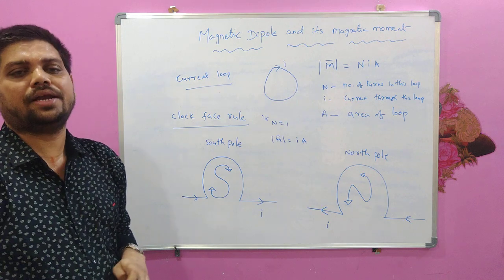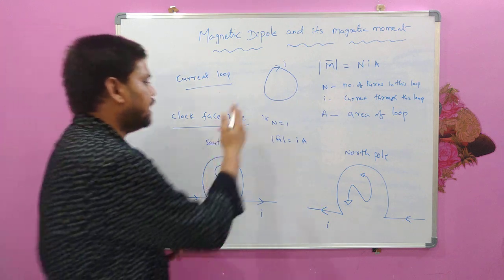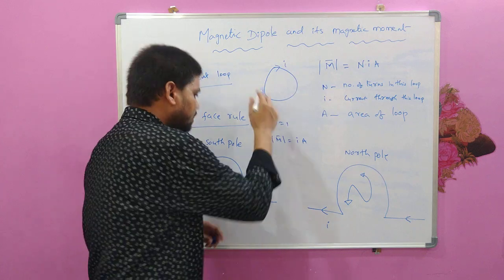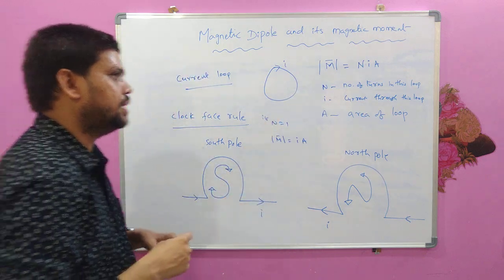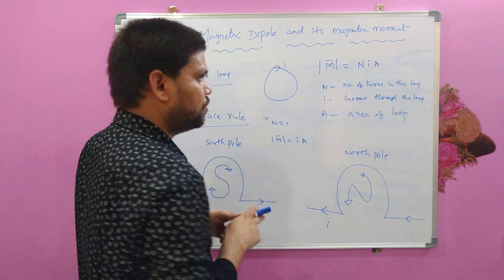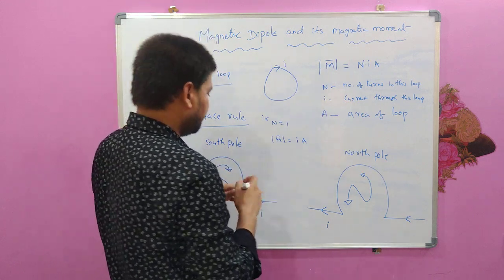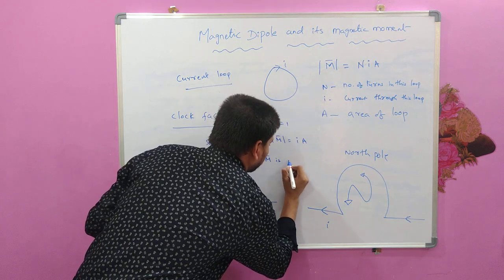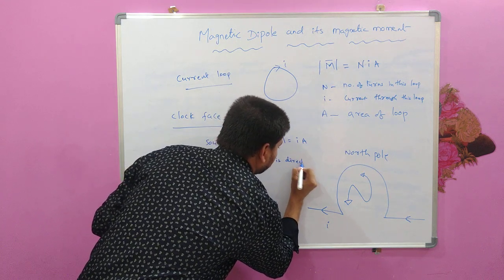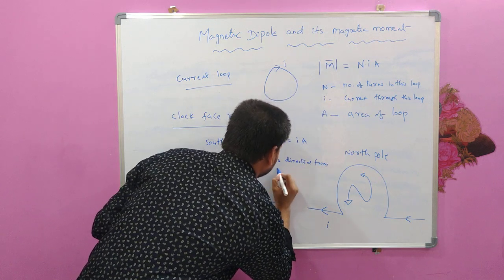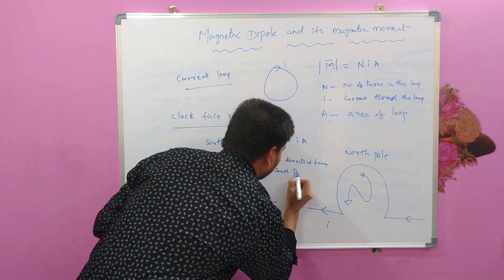Then how to find the direction of the magnetic moment of this dipole? For this, again you can use this face rule. As we know, the magnetic moment is always directed from South Pole to North Pole.